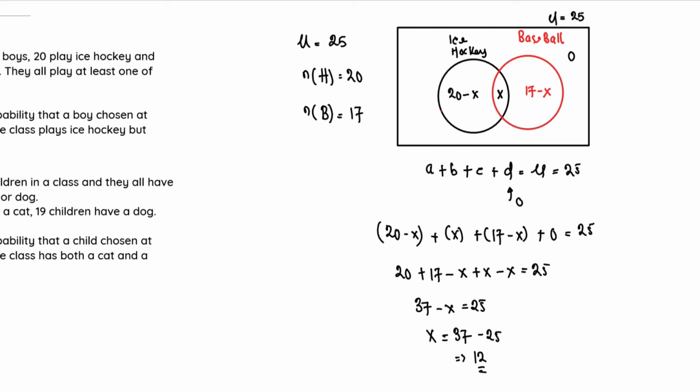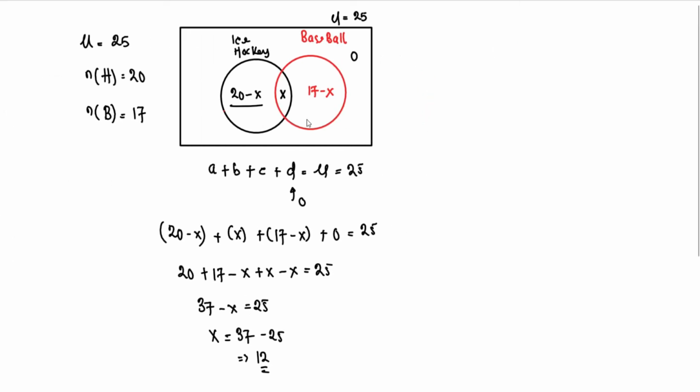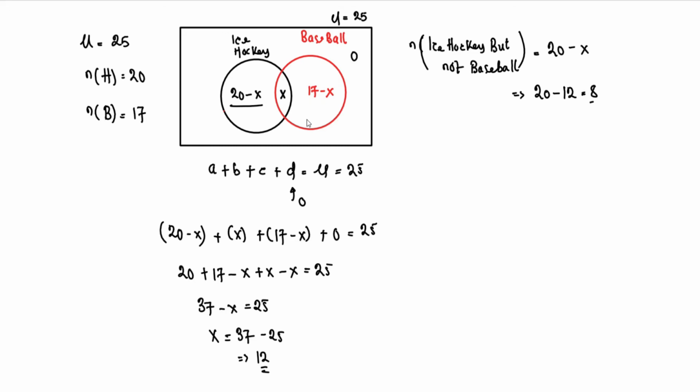That is this region right here, the region of 20 minus X. So the number of ice hockey but not baseball is equal to 20 minus X, and that is equal to 20 minus 12, which gives us 8. So 8 students in the total of 25 students play ice hockey but not baseball.